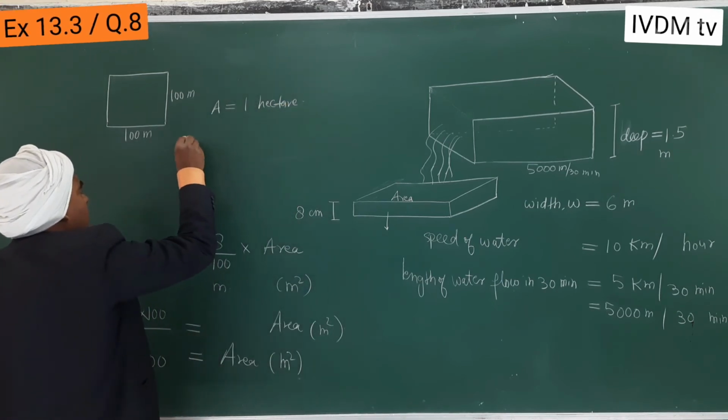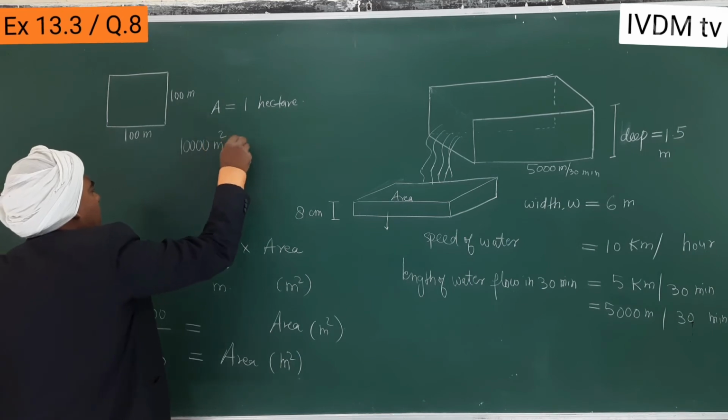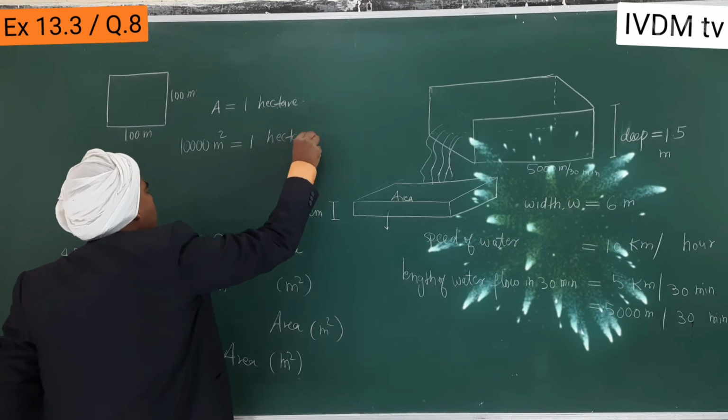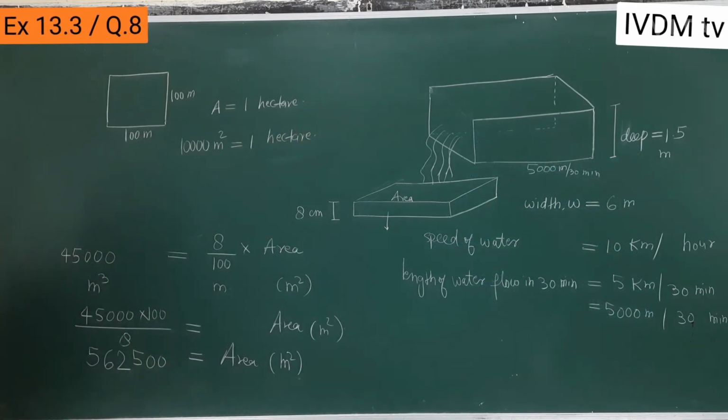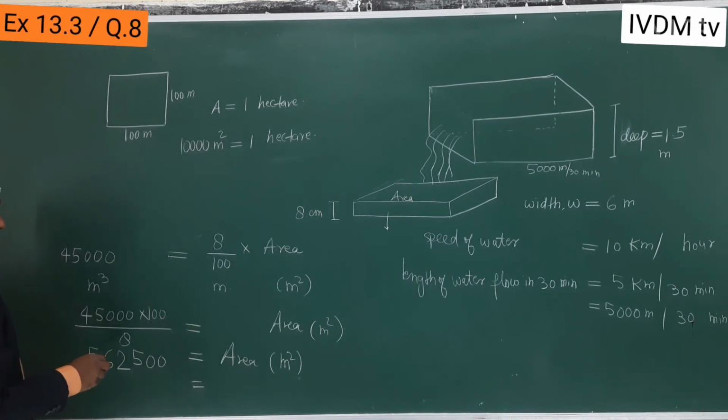1 hectare means 100 into 100 is equal to 1 hectare. So in hectare you can find the area, divided by 10,000 meter square. You will have an area in hectare.